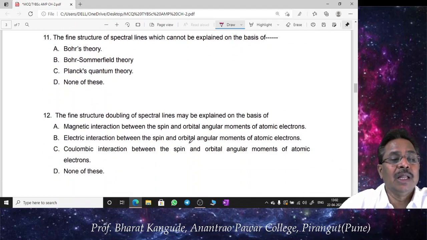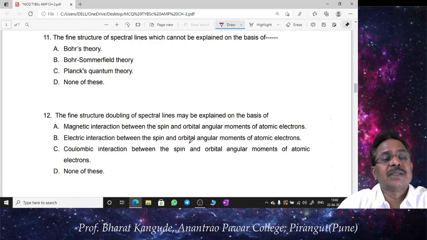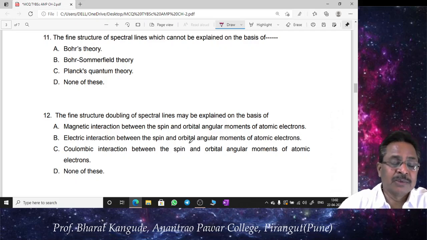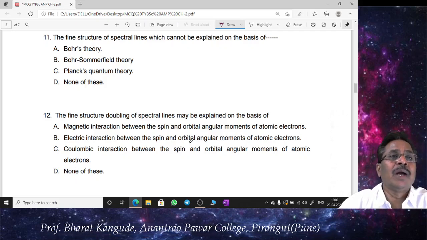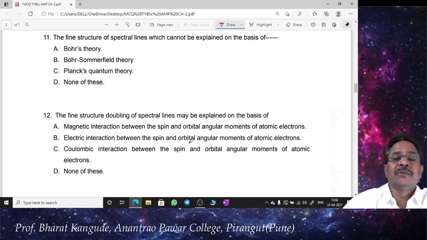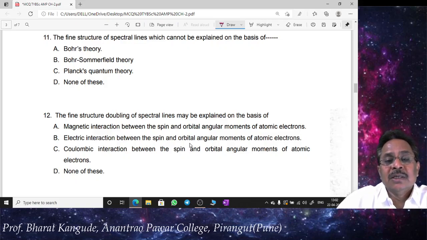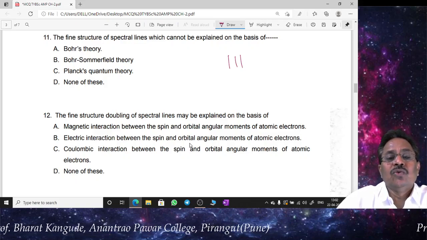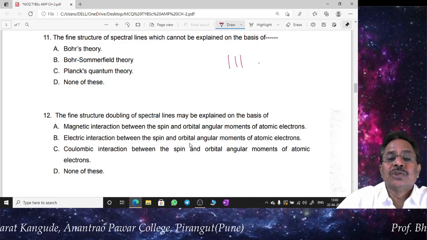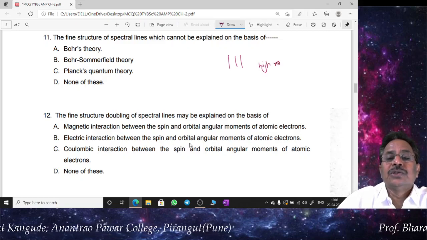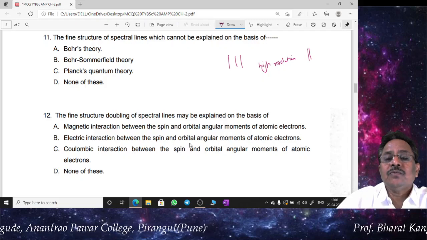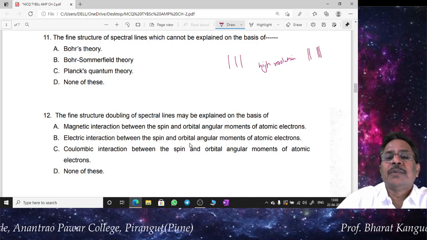Then question number 11, second theoretical: the fine structure of spectral lines which cannot be explained on the basis of. So earlier in chapter 1 we have seen this is one of the drawbacks of the Bohr atomic model. So Bohr theory could not explain the fine structure. Fine structure means the spectral lines which are observed using a simple spectroscope, and if a high resolution spectroscope is used, we find every line is found to be split, a very close doublet, sometimes triplet, sometimes quadruplet.